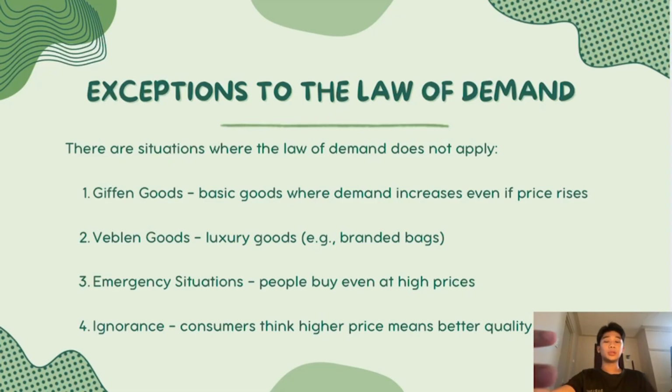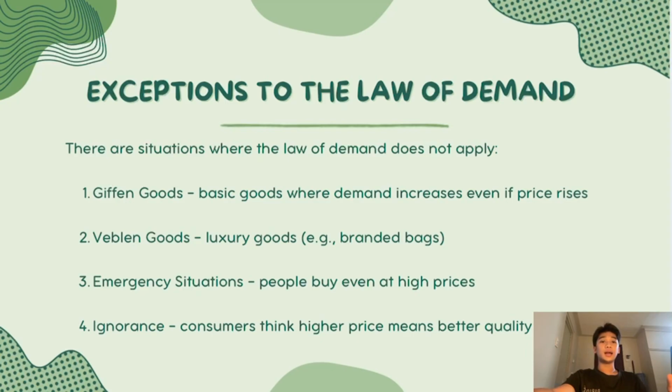The exceptions to the law of demand. Usually, higher prices mean lower demand. But in these situations, people still buy more even if prices go up. First is Giffen goods or basic needs. These are cheap basic foods. An example is if the price of rice goes up, low-income families may buy more rice because they cannot afford meat or other food.